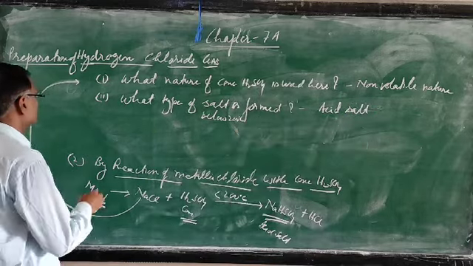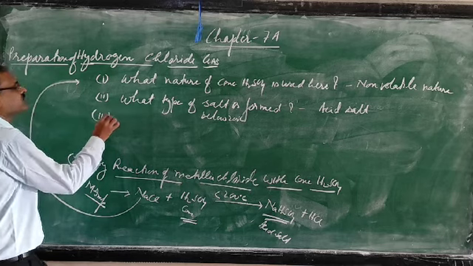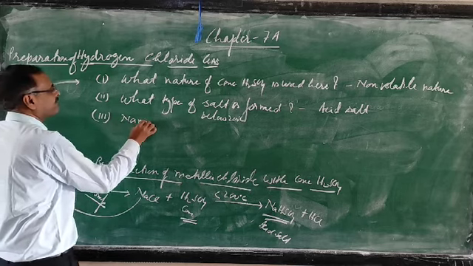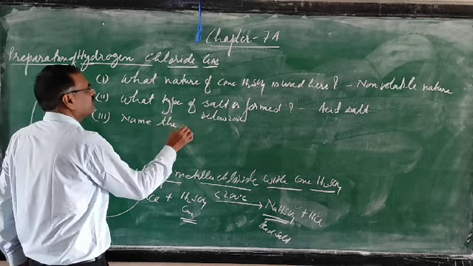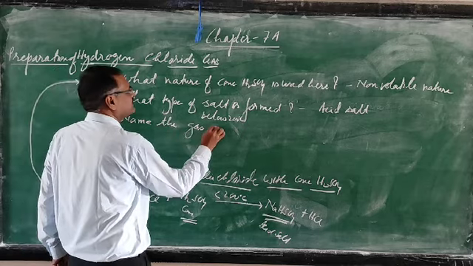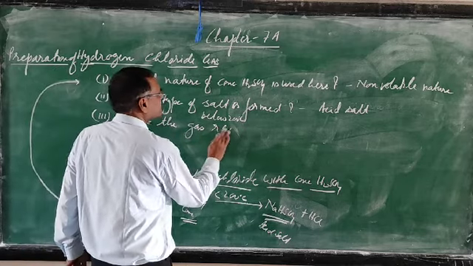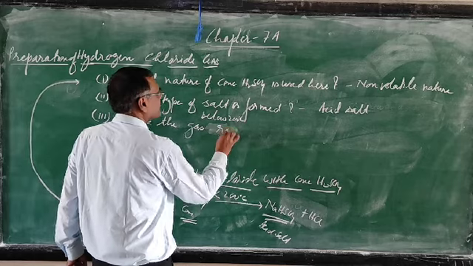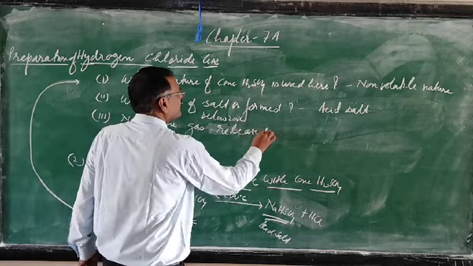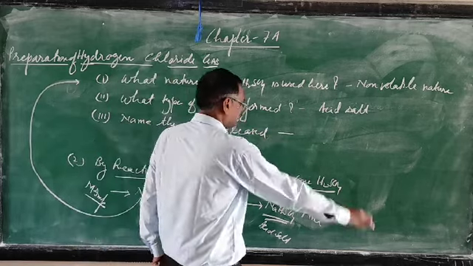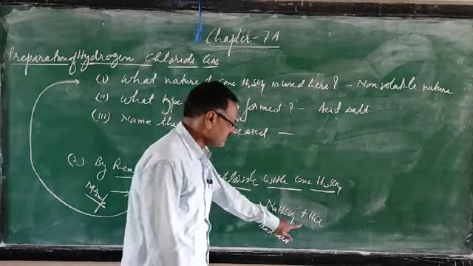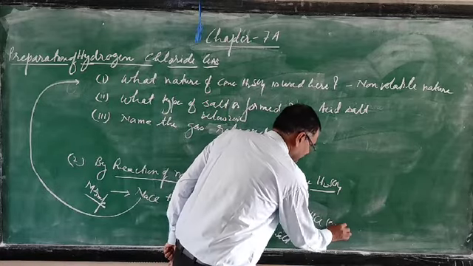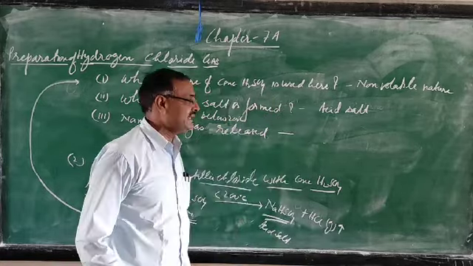Then the third question can be asked: name the gas released. You have to write hydrogen chloride gas.